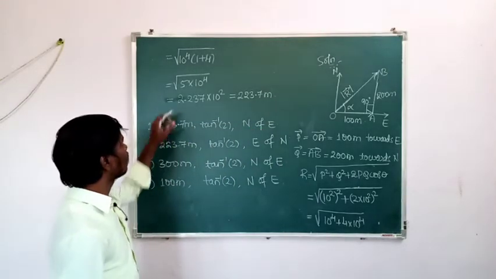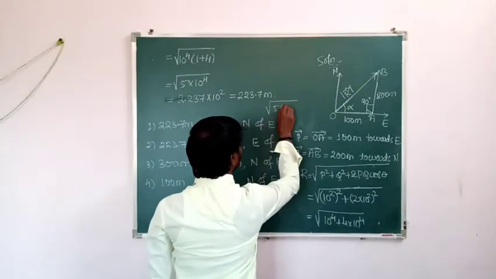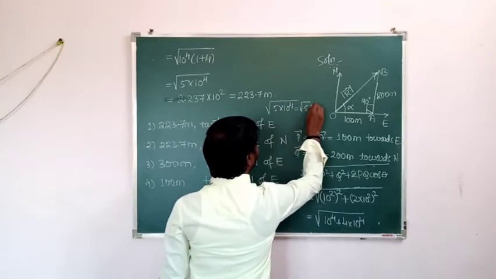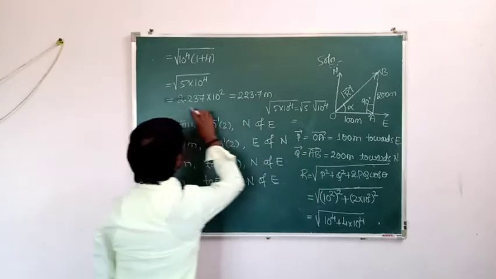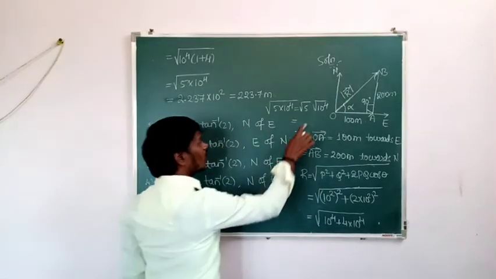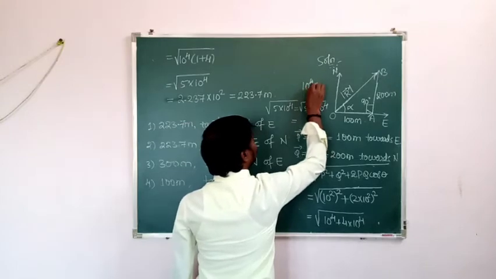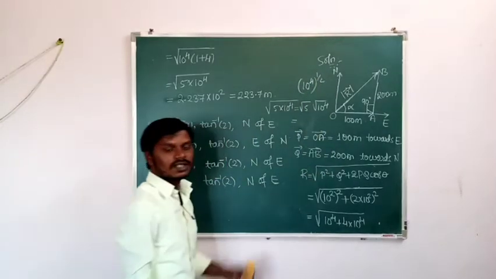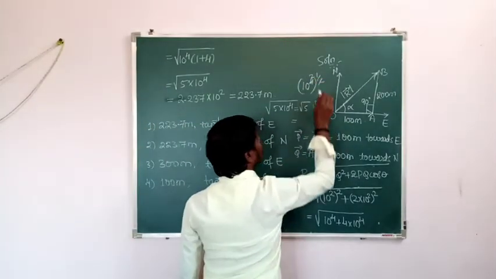Once again, see here we can write this square root of 5 into 10 to the power of 4 as square root of 5 into square root of 10 to the power of 4. Square root of 5 is how much? 2.237, and square root of 10 to the power of 4 we can write as 10 to the power of 4 raised to 1 by 2. 2 1s are 2, 2 2s are 4, means we got 10 to the power of 2.